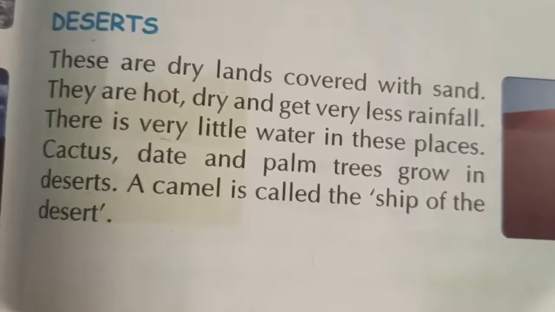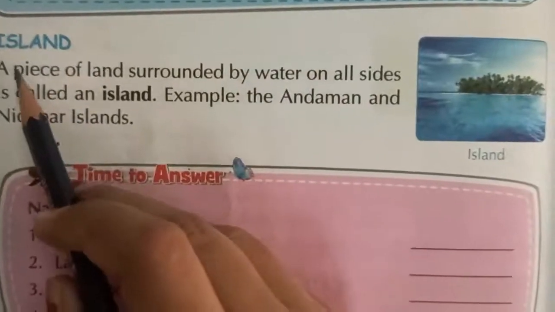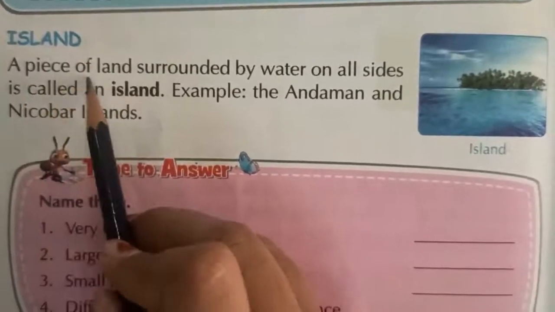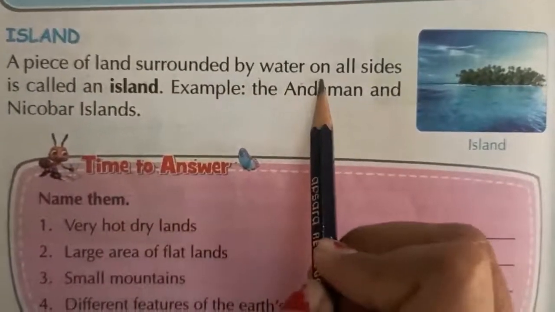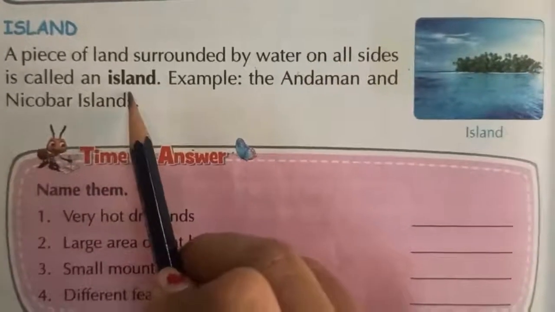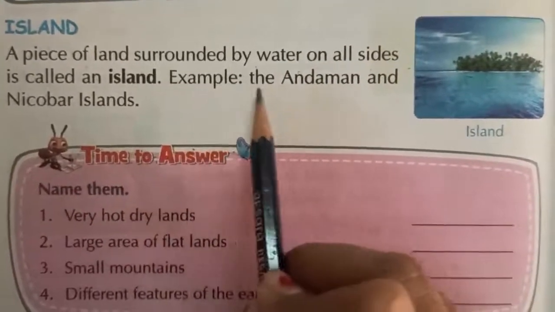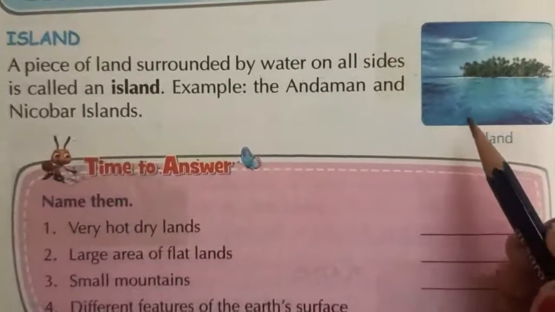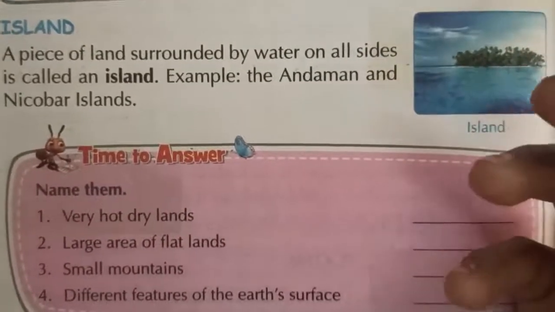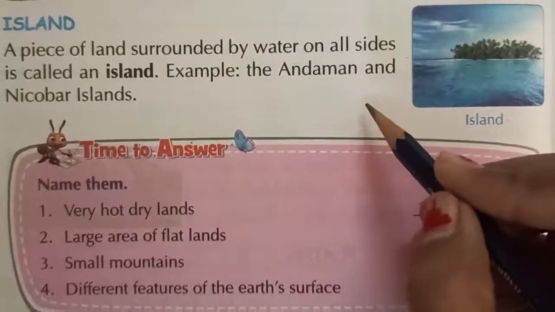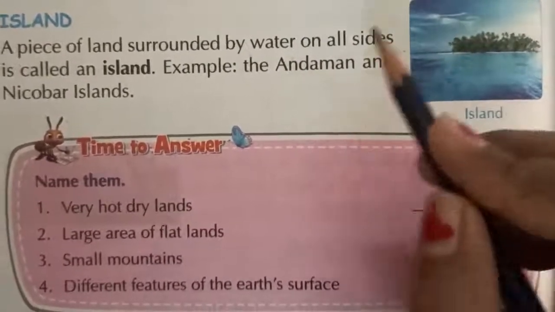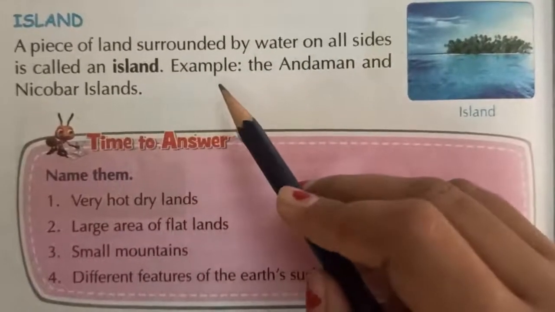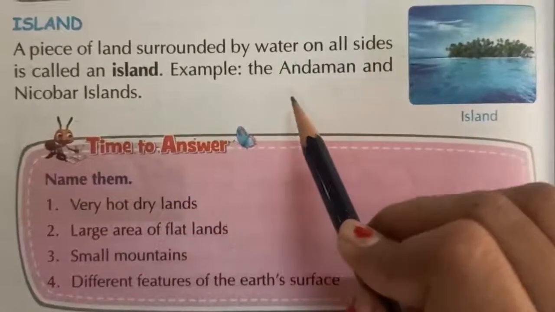Now see the next point. After desert, next point is island. A piece of land surrounded by water on all sides is called an island. Example, Andaman and Nicobar Islands. So a small piece of land that is covered by water on all sides is called an island. Example, Andaman and Nicobar Islands.